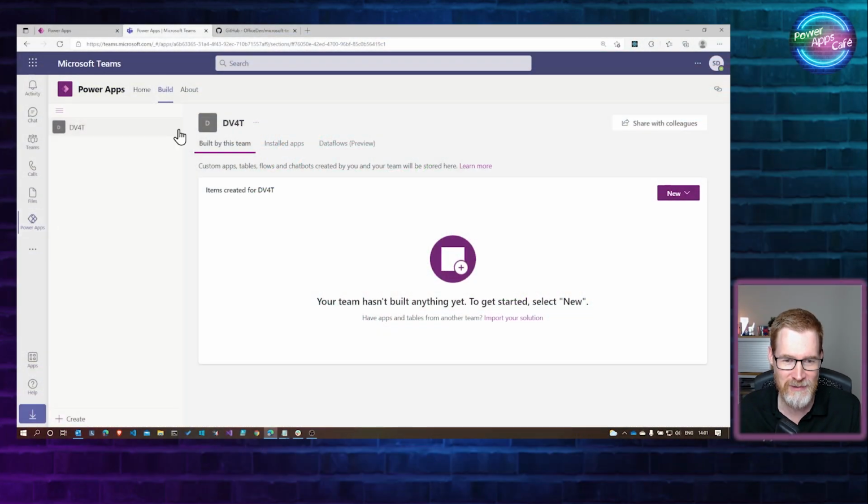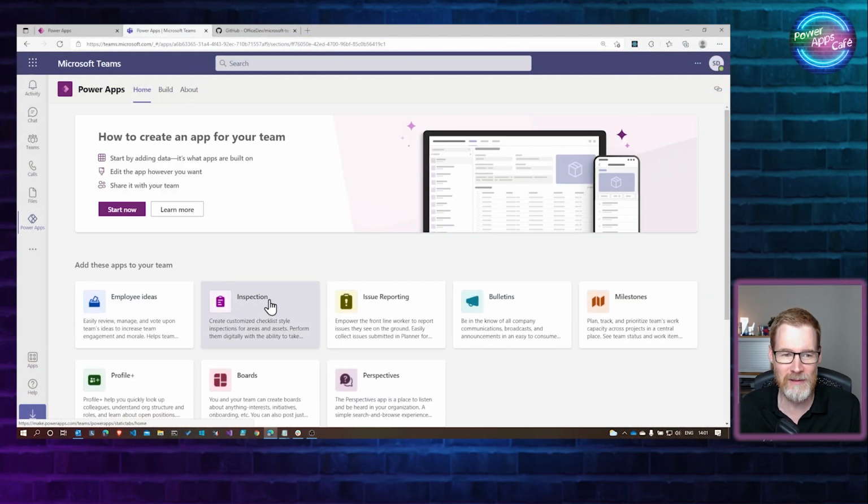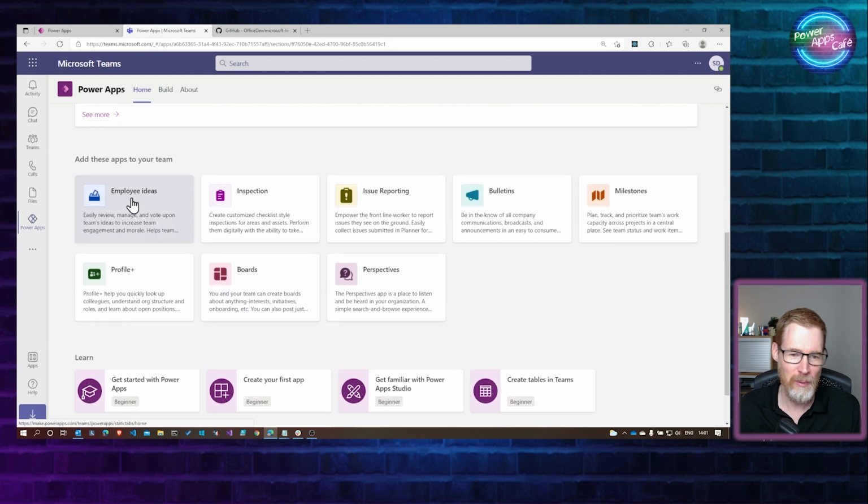So if we could look at Power Apps here, and if I go to the Home tab, you can see there's a whole load of them here. So employee ideas, inspection, and these are just being kind of churned out.